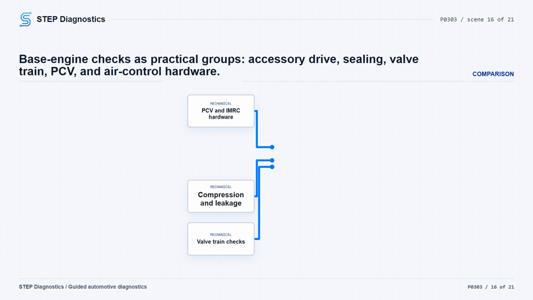If the engine is equipped with IMRC, inspect the linkages for being disconnected or damaged. Check for restriction, and make sure the plates can move fully open and fully closed. Engine temperature can affect these results, so keep that in mind when judging the test. If a concern is found, repair it, clear the PCM codes, and repeat the self-test. If no base engine concern is found, P0303 continues to the suspect injector disable check.